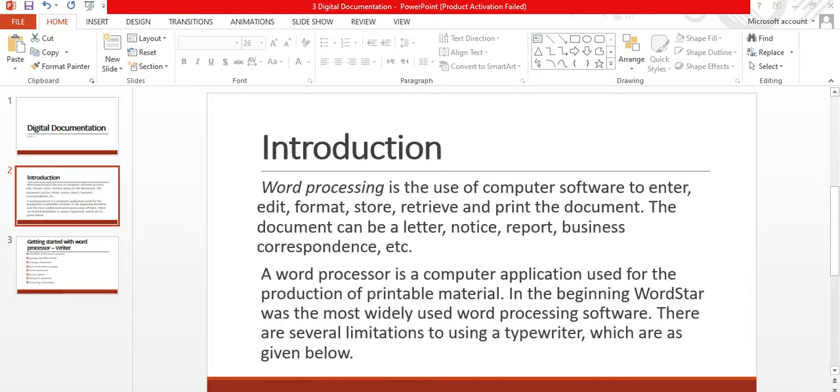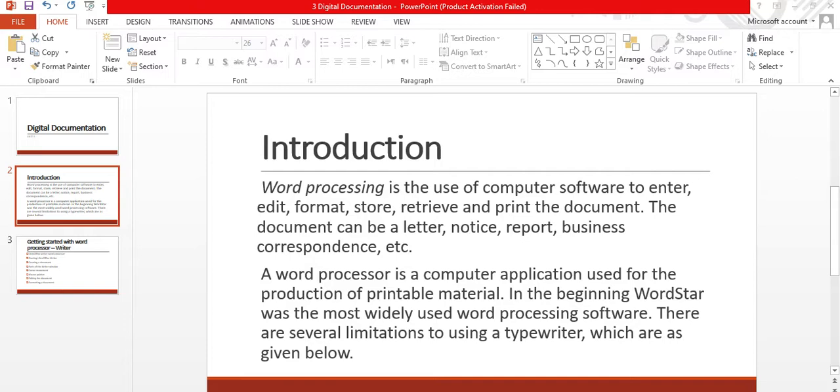In earlier days, manual typewriters were used for typing a document, which was replaced by the electronic typewriter. And now a computer is used for this purpose. Word processing, data processing, communications and presentations are the most common activities performed in an office. Office productivity software is used to perform these activities effectively.